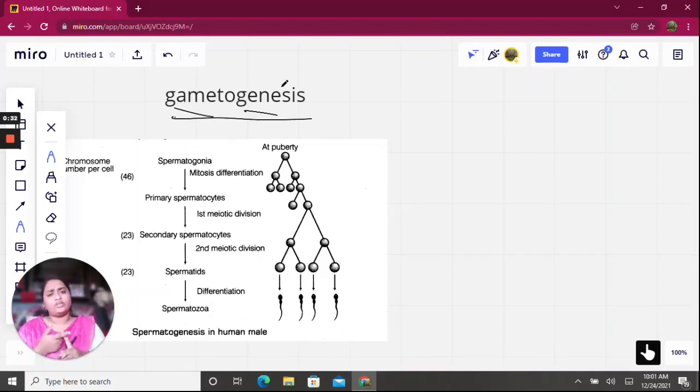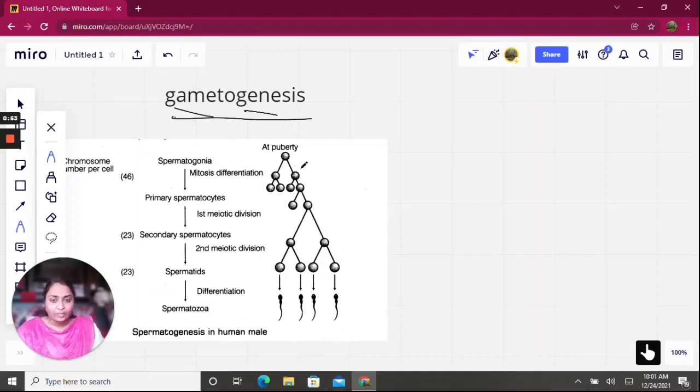What is spermatogenesis? Spermatogenesis is sperm production. Means in male, sperms are produced. So spermatogenesis occurs in males. And oogenesis, ovum production. In females, ovum is produced. So that is oogenesis. So let us clearly study about spermatogenesis here.